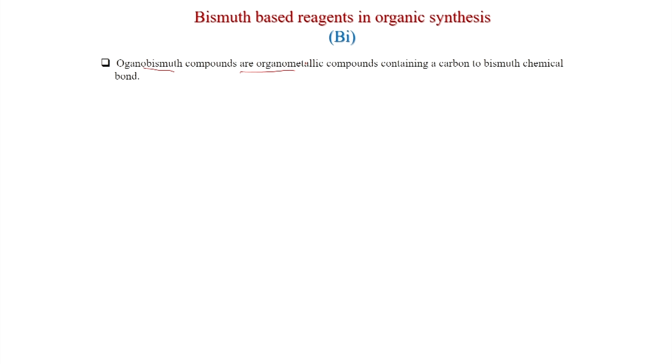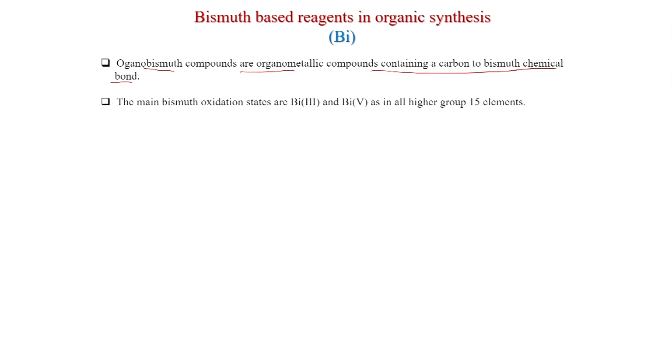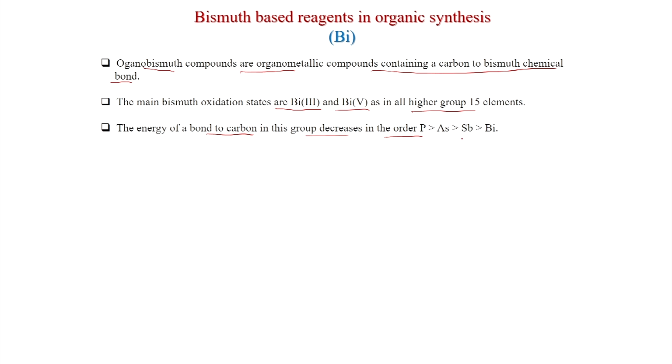Organobismuth compounds are organometallic compounds containing a carbon to bismuth chemical bond. The main bismuth oxidation states are bismuth +3 and +5, as in all higher group 15 elements. The energy of a bond to carbon in this group decreases in the order phosphorus higher than arsenic, then antimony, then bismuth. Because bismuth is large in size, the bismuth carbon bond must be weak.